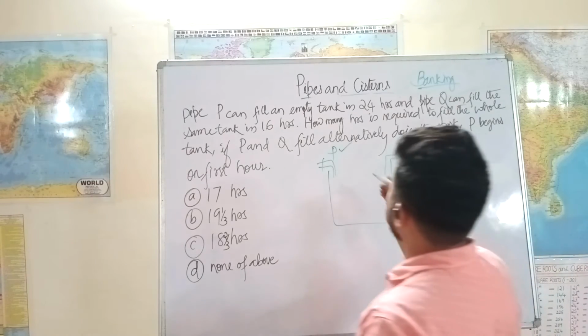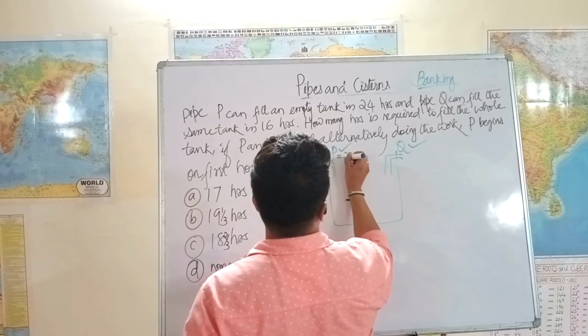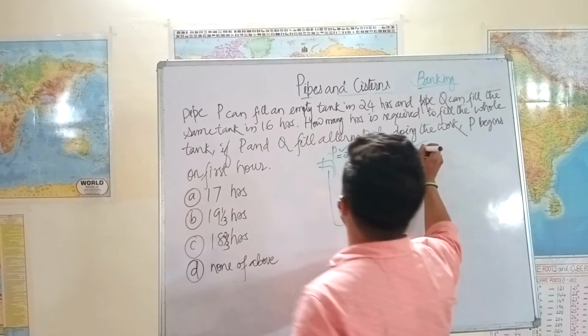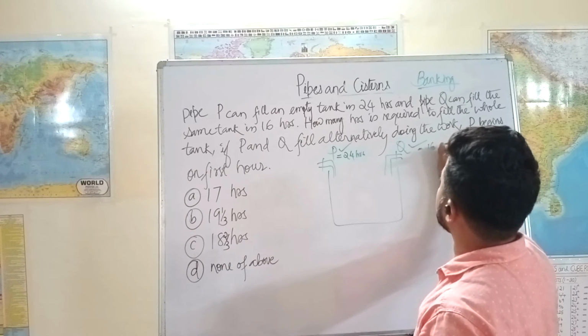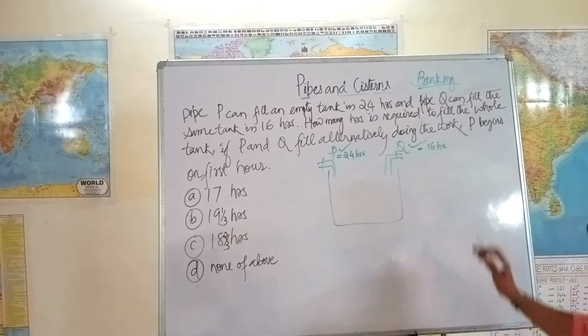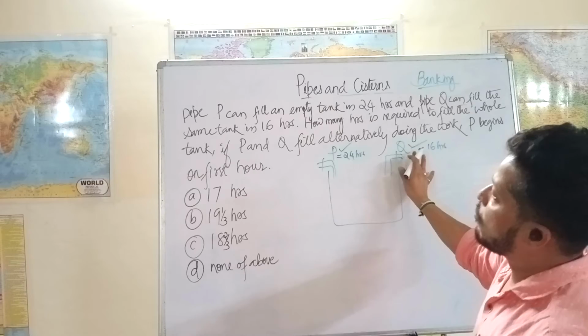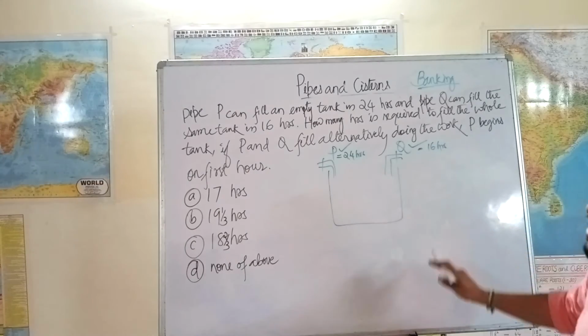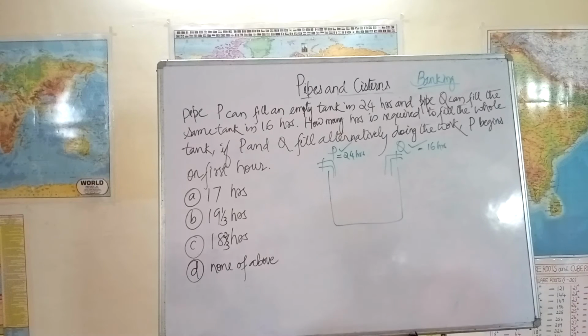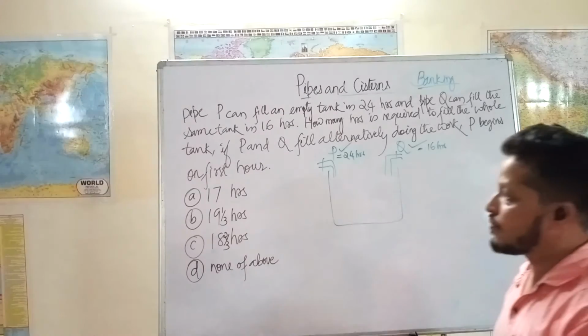The capacity of P is what? It can fill the entire tank given a chance in 24 hours. Similarly, Q can fill the entire tank in 16 hours if it's continuously on. But unfortunately, they are not on together. When P is on, Q is not working. So the first hour P is working, the second hour Q will be working. So how many hours are required to fill the entire tank is the question.